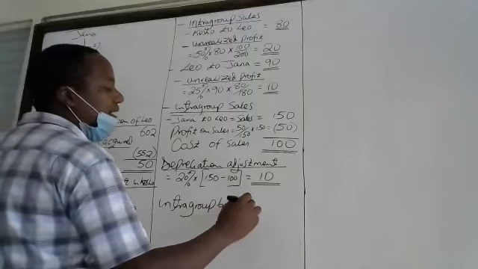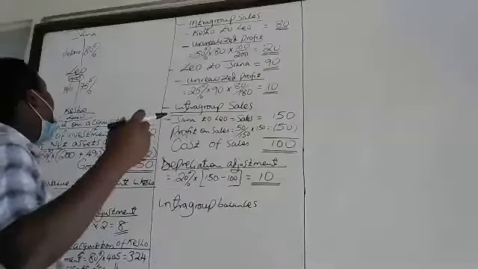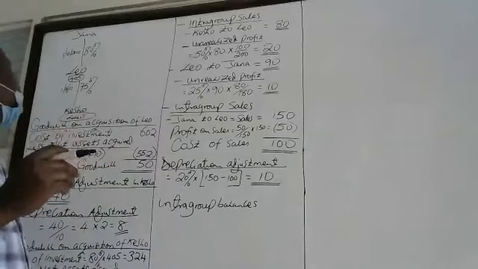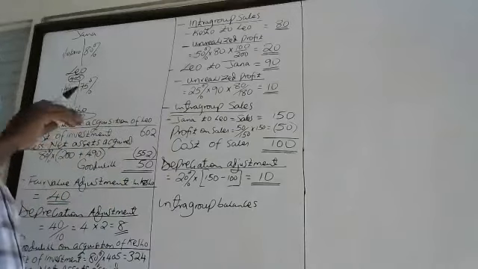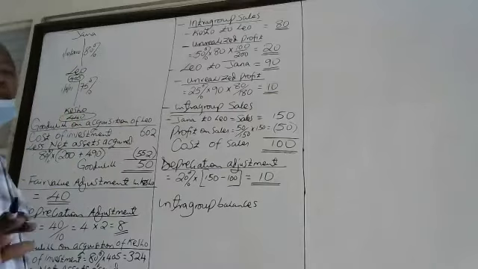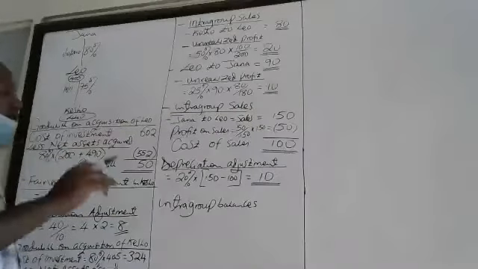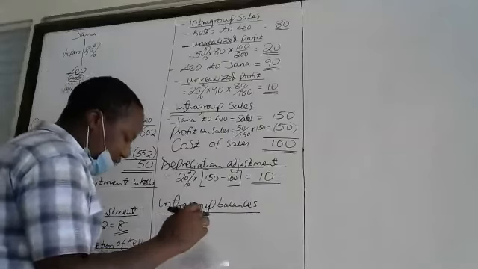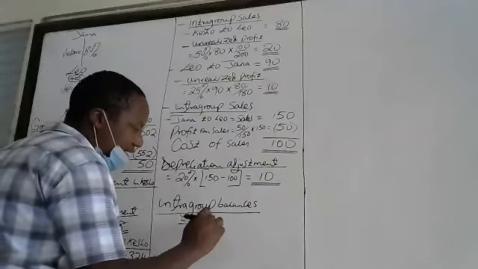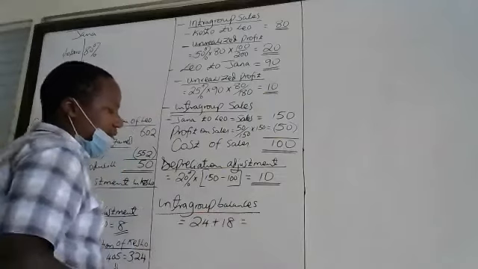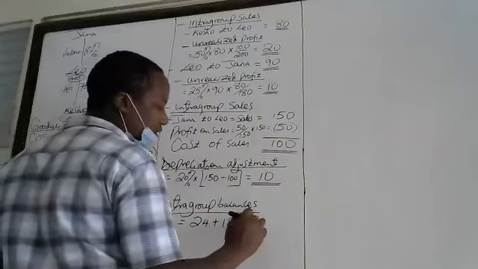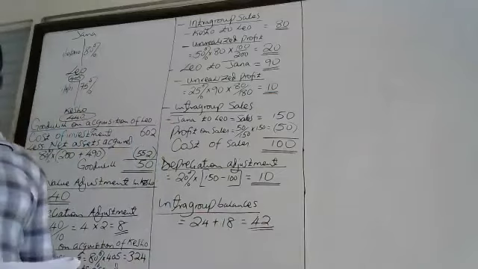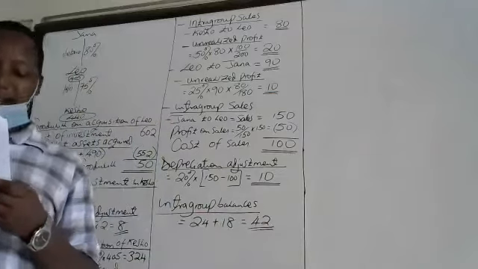Group companies owing each other: either subsidiary owing the subsidiary, or subsidiary owing the parent, or the parent owing the subsidiaries. What they owe each other in general. In this case we are only given 24 million and 18 million, which is equal to 42. That needs to be eliminated from our receivables as well as our payables.